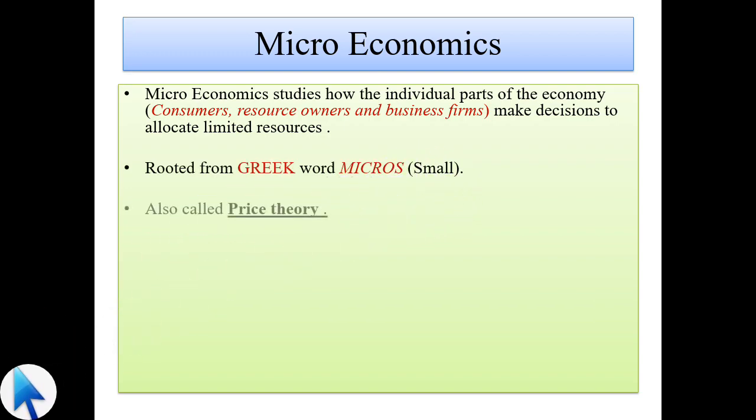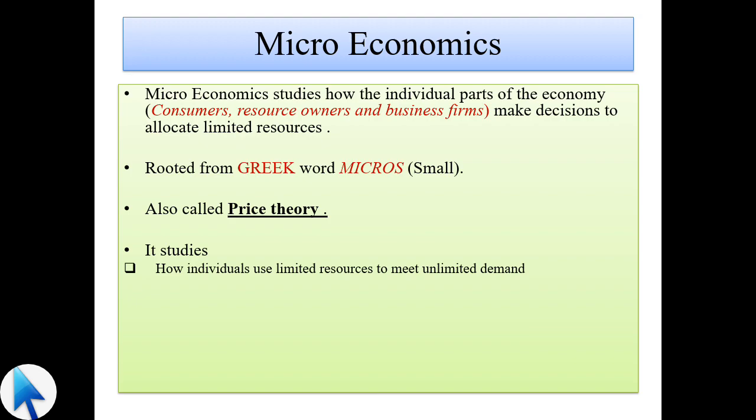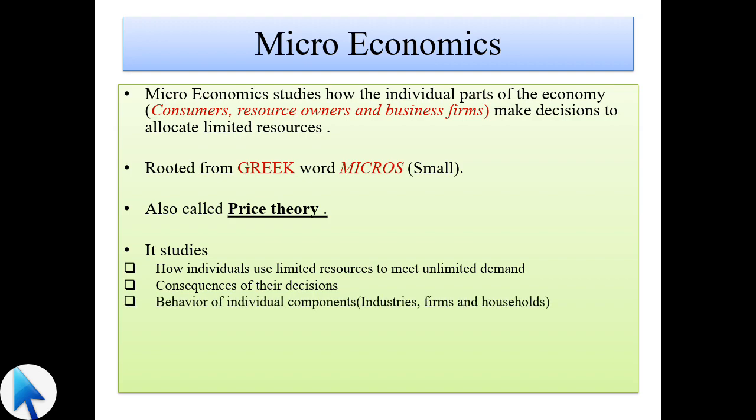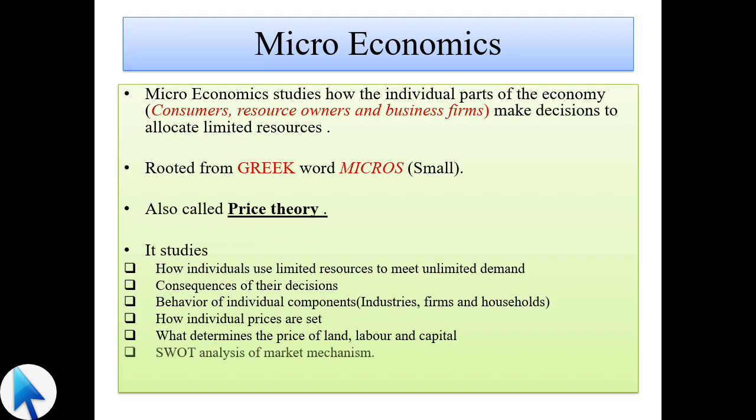It is also called price theory. It studies how individuals use limited resources to meet unlimited demand, the consequences of their decisions, the behavior of individual components, how individual prices are set, what determines the prices of land, labor and capital, and the SWOT analysis.